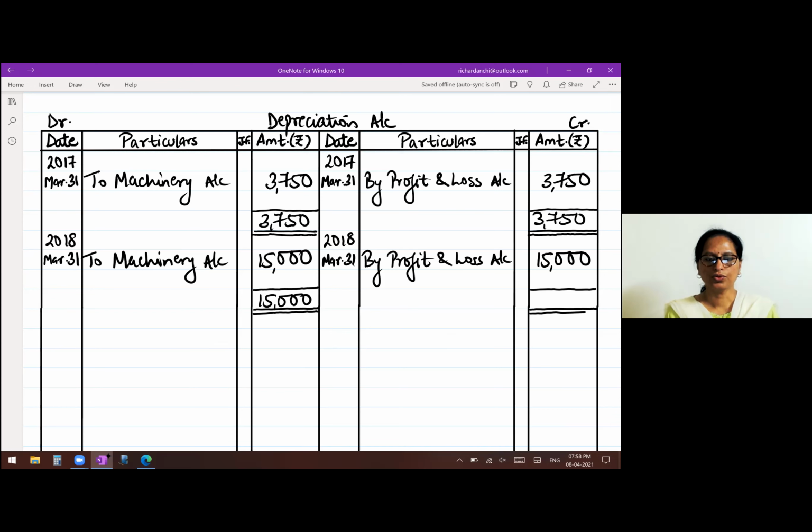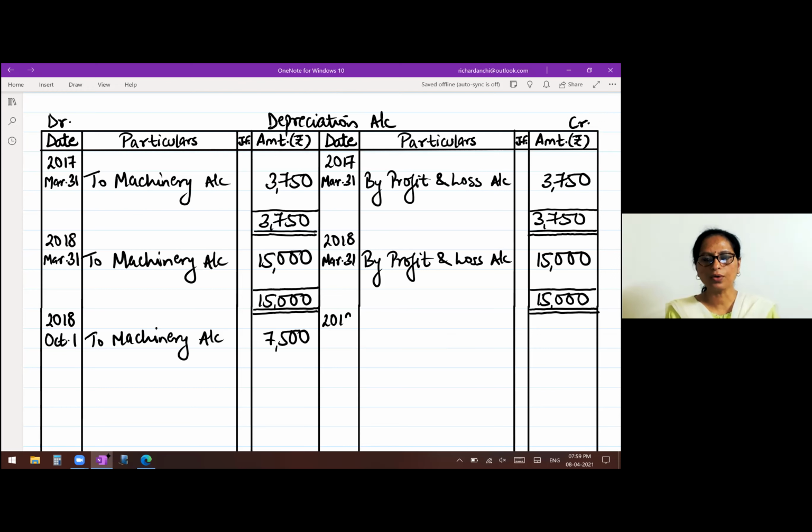Now we have come to the third year. In the third year the machine was sold. So it was sold in between. So again it will be 2018 October 1st. See the date. Dates are very important here. Right, to machinery account, and see what depreciation you have charged. The depreciation was 7,500. Now we have to transfer this to profit and loss account, but it will be at the end of the year.